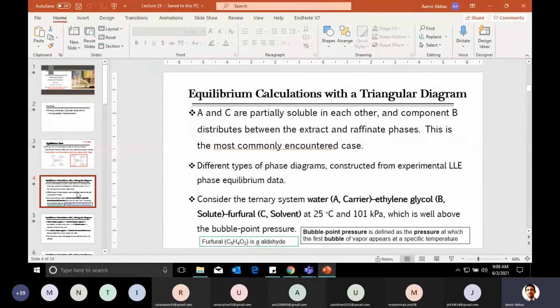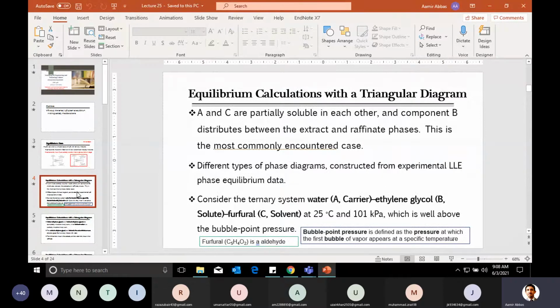So here we just discussed two things. For example, we took one system which was water, ethylene glycol, and furfural. Water and ethylene glycol were the feed. Feed consists of two components. Ethylene glycol is carried with the water, and the purpose was to remove ethylene glycol from the water stream by using this aldehyde-based solvent, which we are calling furfural.